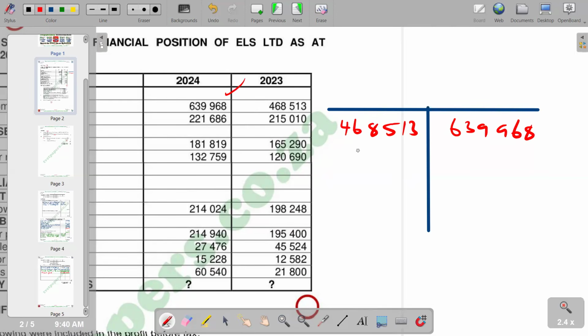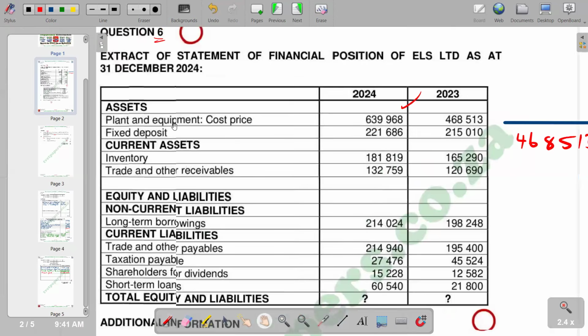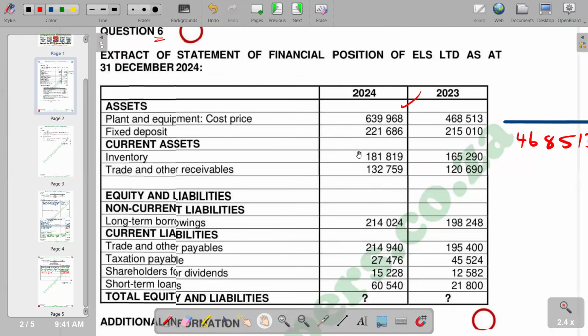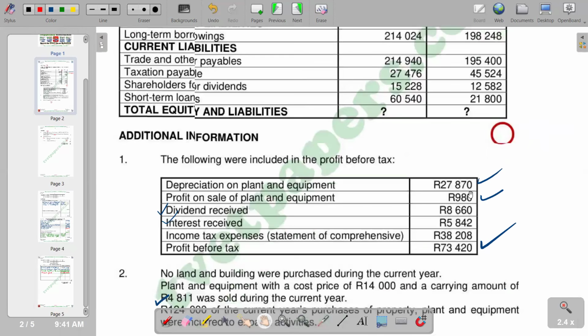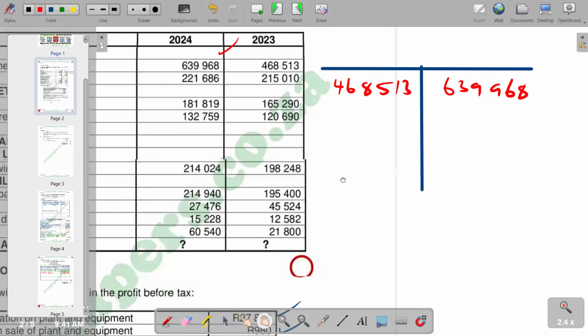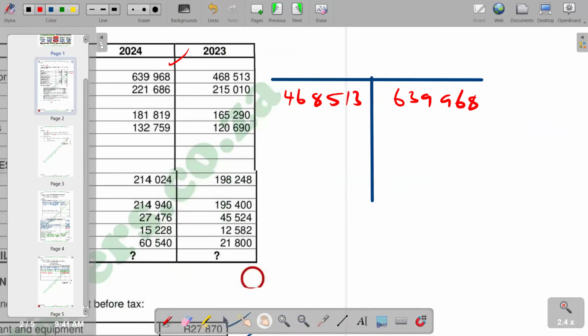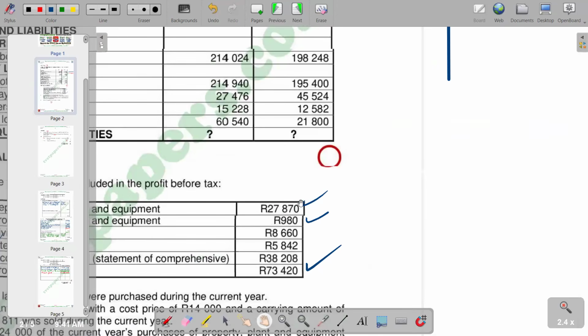And then since these are costs, we are supposed to take into account the depreciation amount. These balances should be the carrying values, but in this case they're given as cost. But we see that in the statement of financial position, we do not have any depreciation. The plant and equipment is not depreciated to date. We only have depreciation for the period. So we are only going to take into account the depreciation for the period, which is given as 27,870. Then it should come on the credit side, 27,870. So that's the depreciation that we have.